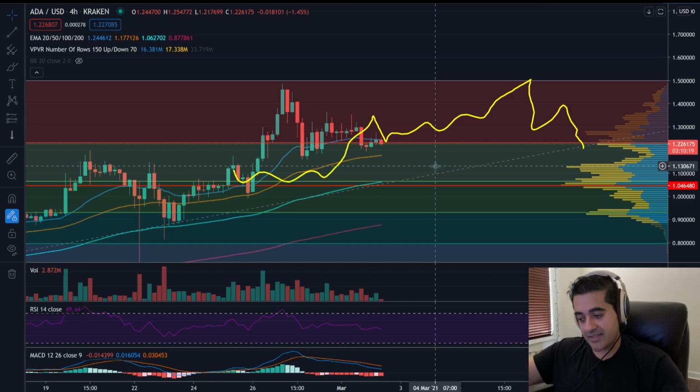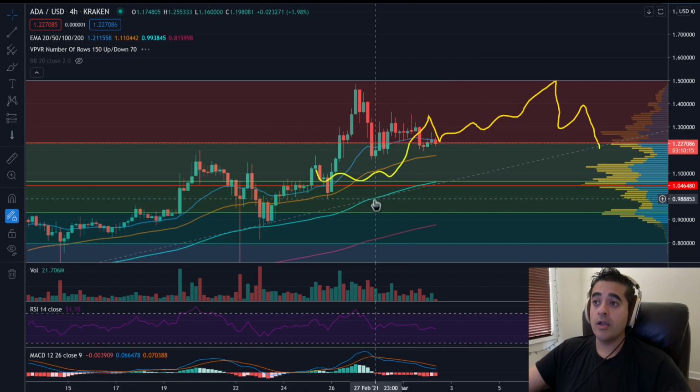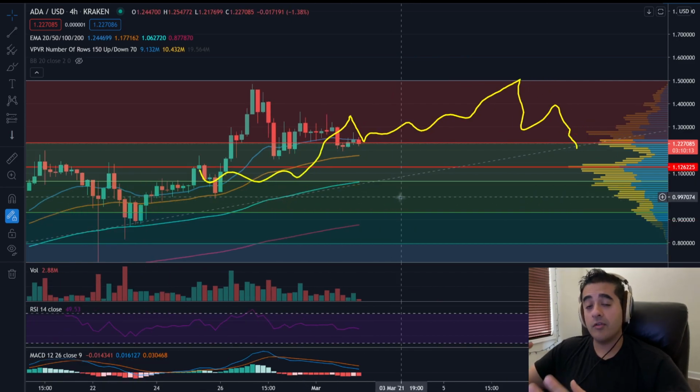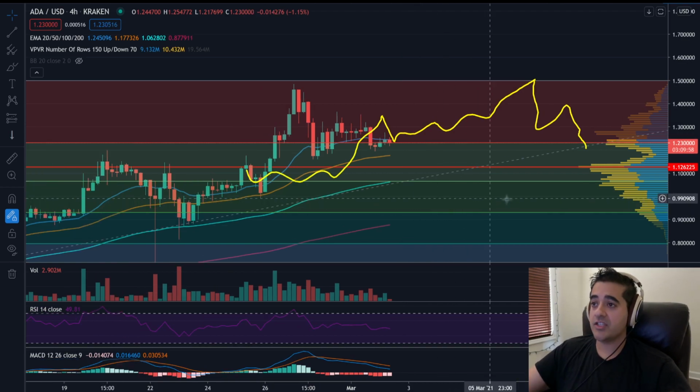It moves up, it consolidates. It moves up, it consolidates. And those consolidations could be a lot shorter with Cardano because as people feel comfortable buying in, they can afford to buy in. So you tend to see a bit more volatility in short-term price action with the coins that have a lower average cost to get in. So keep that in mind with Cardano. We just got to keep an eye on it.